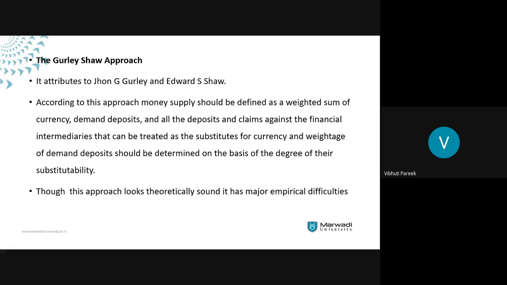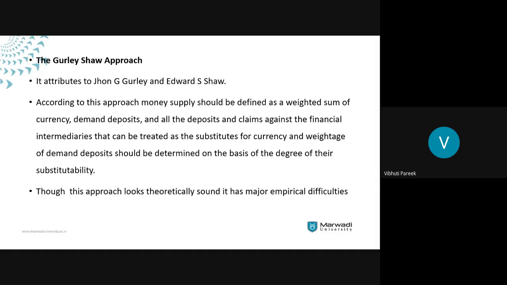But when we are going for the empirical claim, or the practical application of this definition, that is where the difficulty lies. Because, like it was equally difficult for us to provide proper standards for commodity money, the same problem lies over here also.